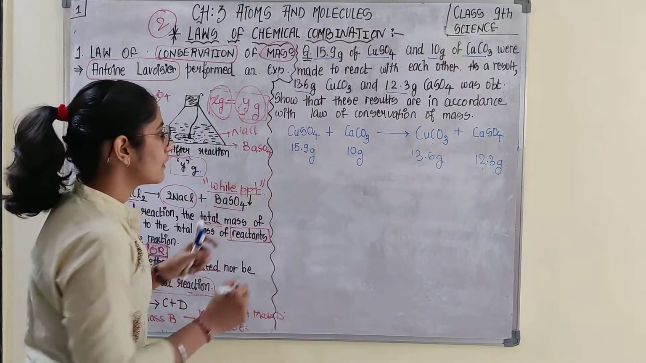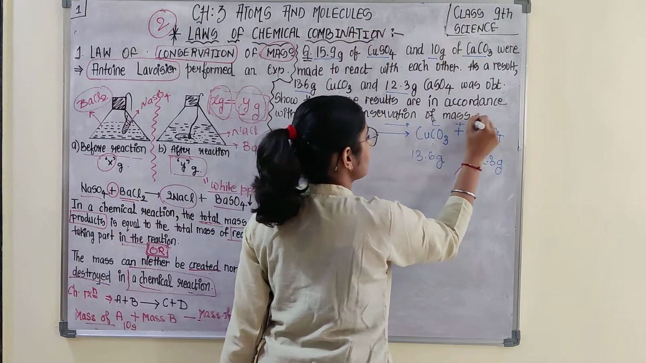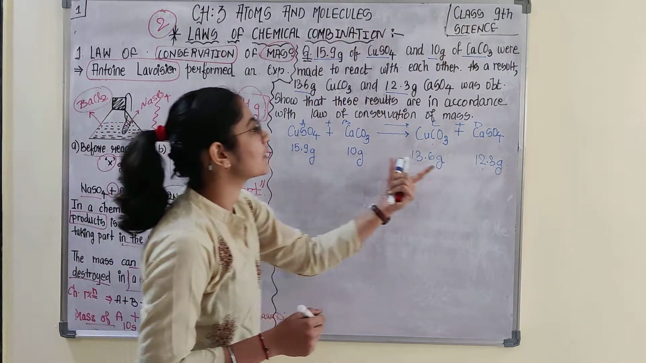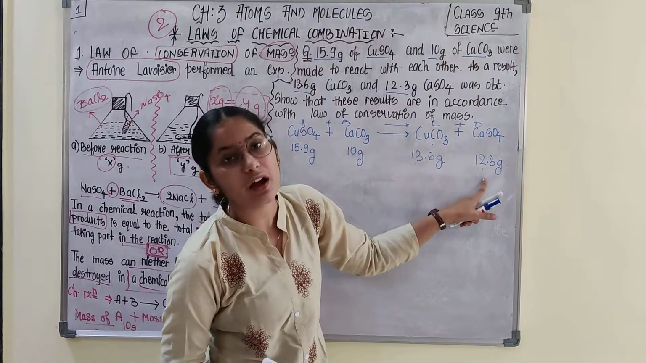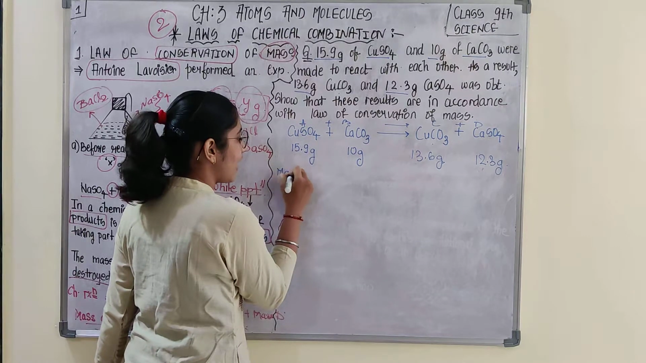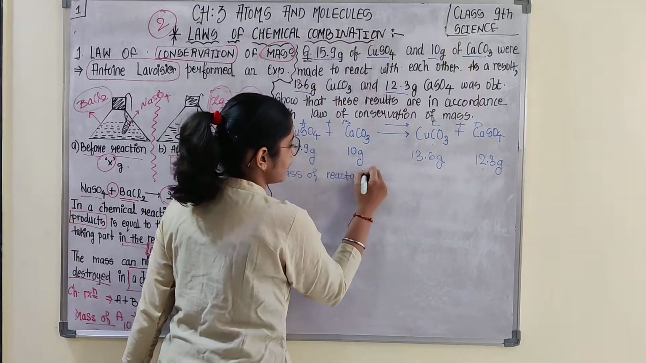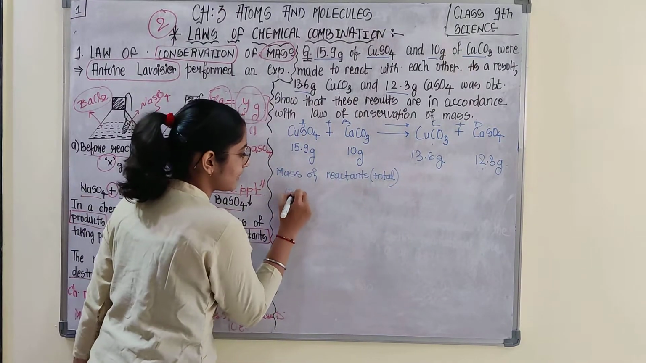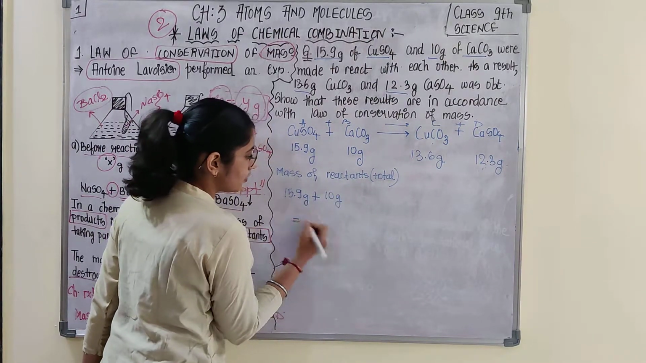So you see, suppose this is an A plus B gives C plus D kind of reaction. Here the mass of A is not matching with the mass of C or D, or the mass of B is not matching with the mass of C or D. But when you calculate the total mass, that means the mass of reactants, that is 15.9 gram plus 10 gram, is equal to how much?